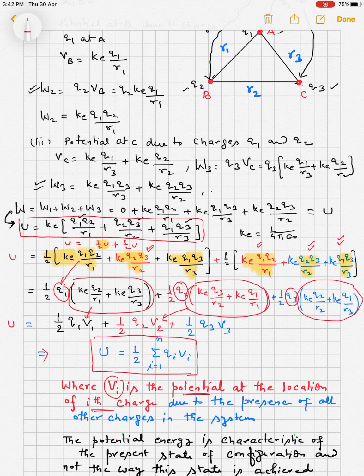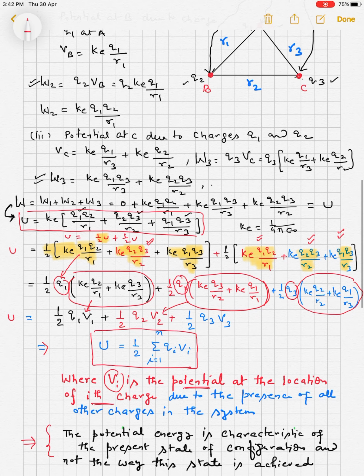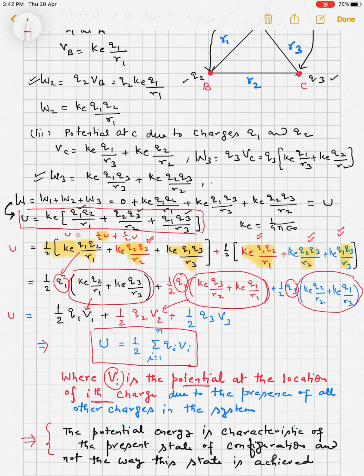So the potential energy, the main thing, the potential energy is the characteristic of the present state of configuration, not the way this state is achieved. It does not depend on how this state has come about, rather it depends upon the present state. So this was the formula of potential energy of the system of n charges in terms of potential and charge.